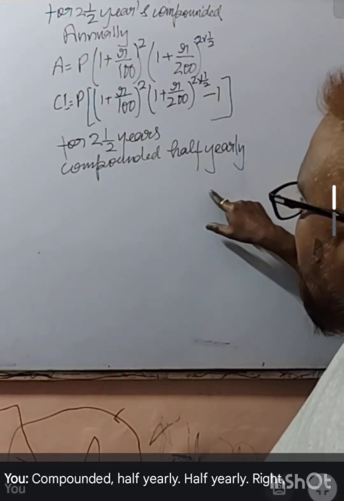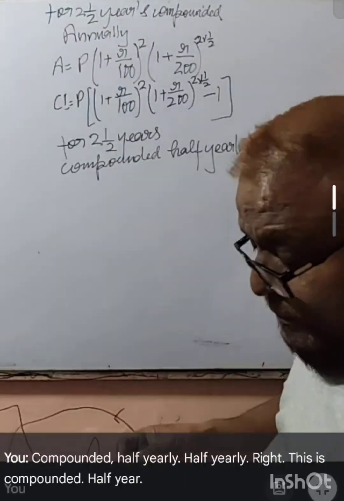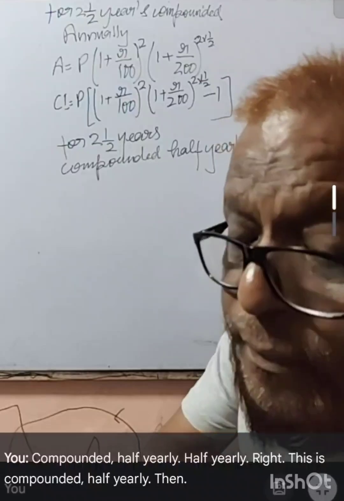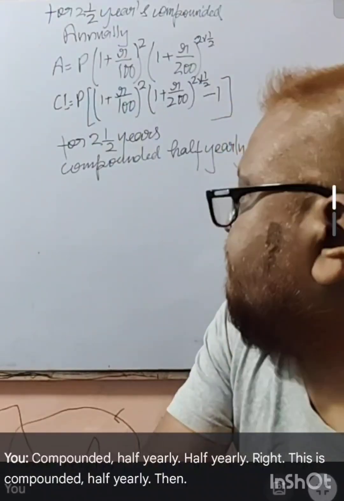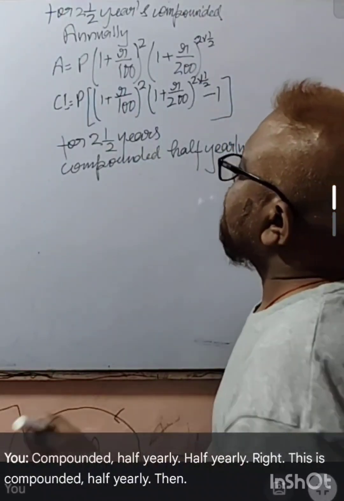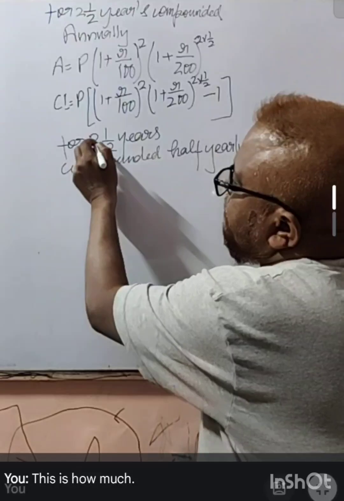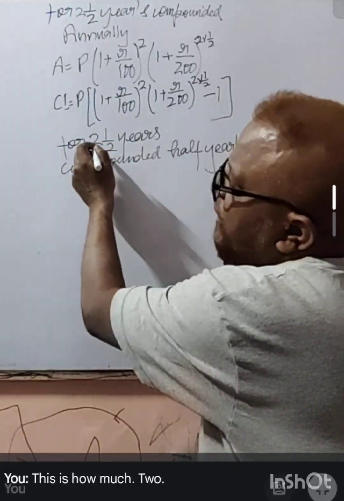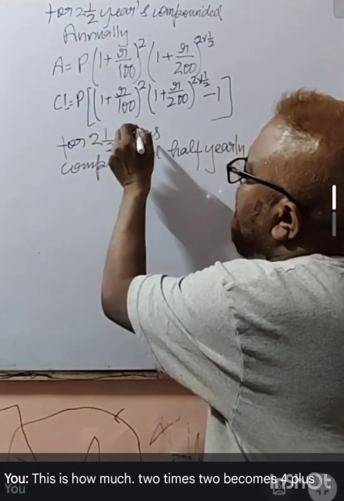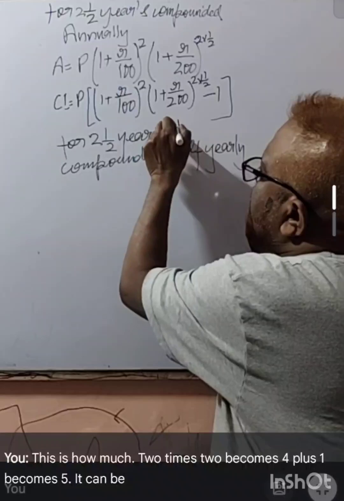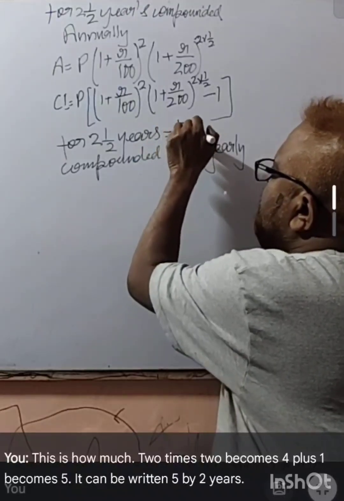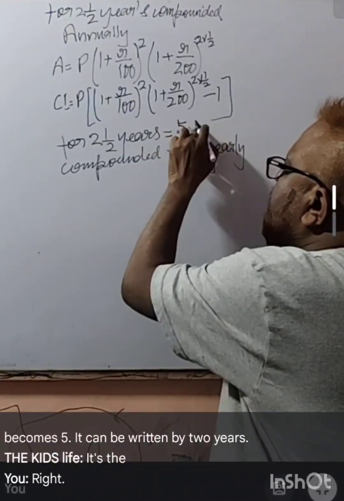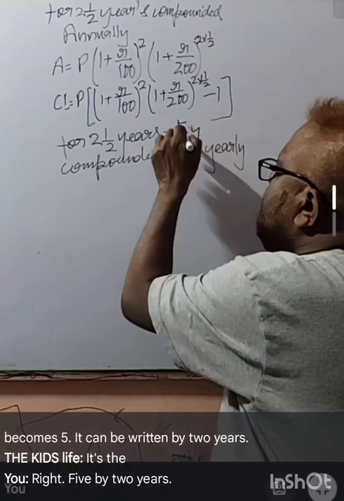This is compounded half yearly. Then how much is this? 2 times 2 becomes 4, 4 plus 1 becomes 5. It can be written 5 by 2 years. Right? 5 by 2 years.